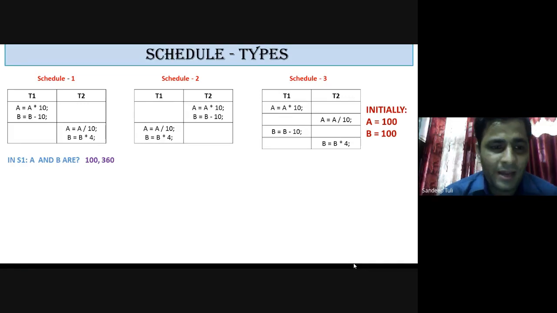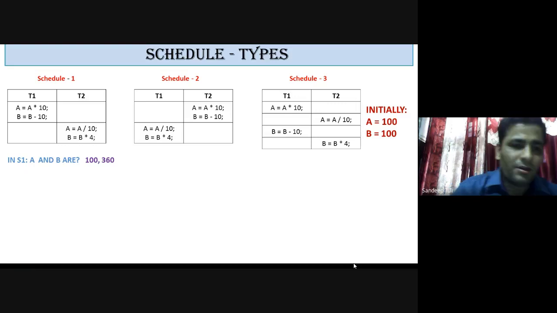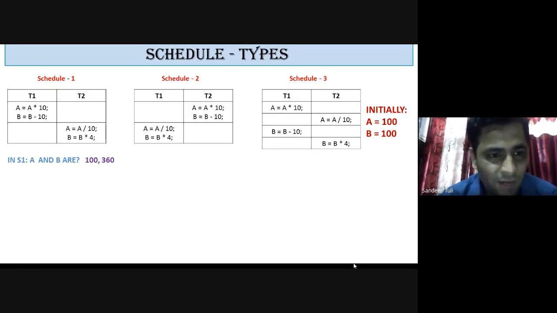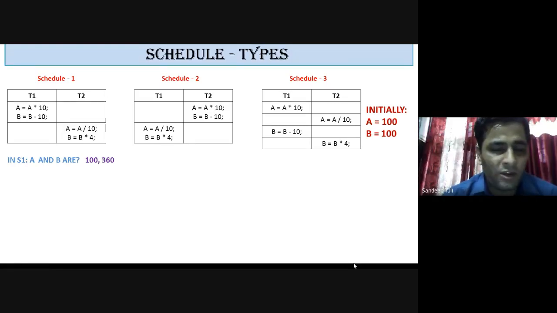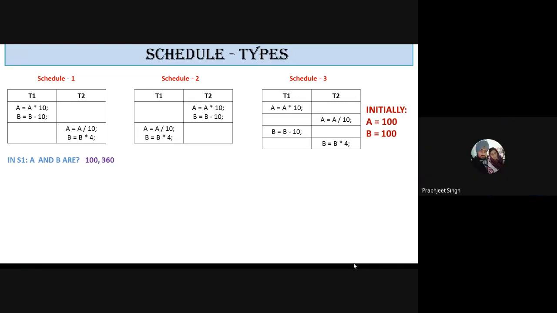The initial values of A and B are 100. So when transaction T1 executes, if I am talking about schedule 1, it has two transactions, T1 and T2. T1 has two statements: A which is multiplied by 10, and B which is decreased by 10. If the initial value of A is 100, what is the value after statement number 1? A is equal to A into 10, it will be 1000. And for statement number 2, the value of B is 100 initially, then after this statement it will be 90.